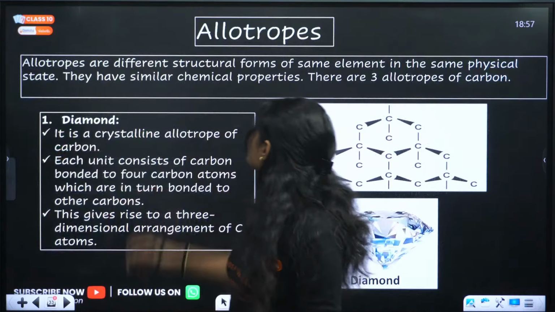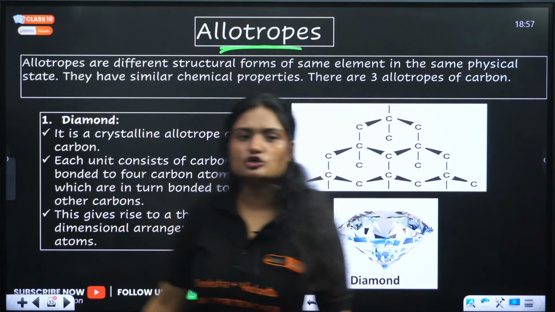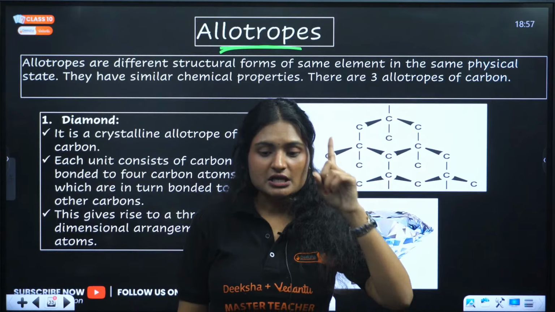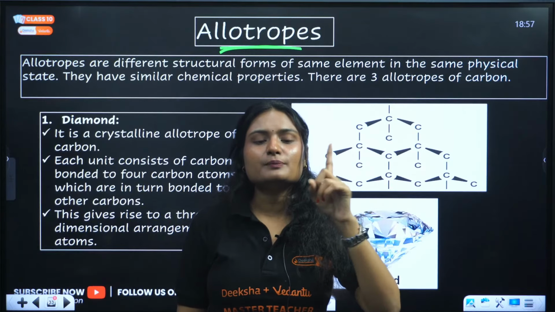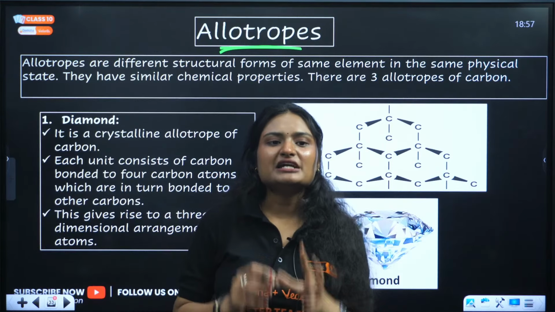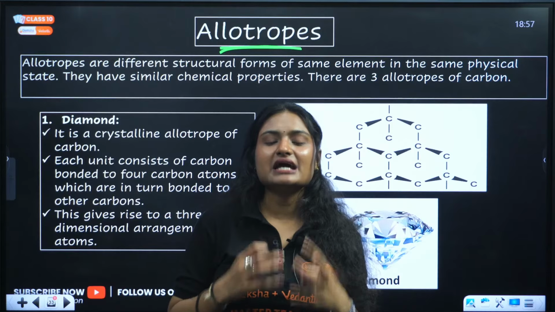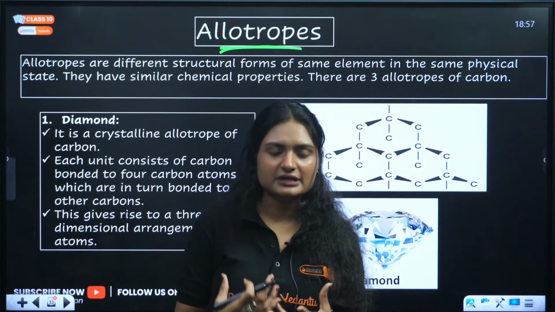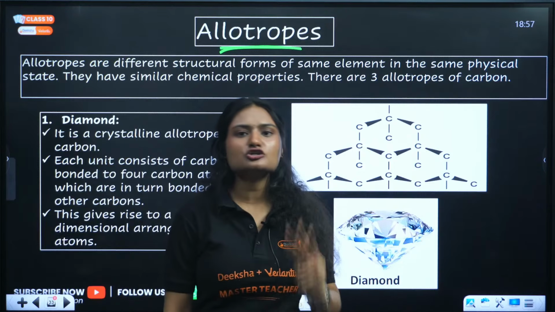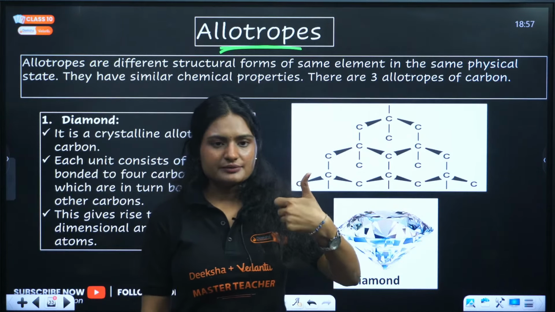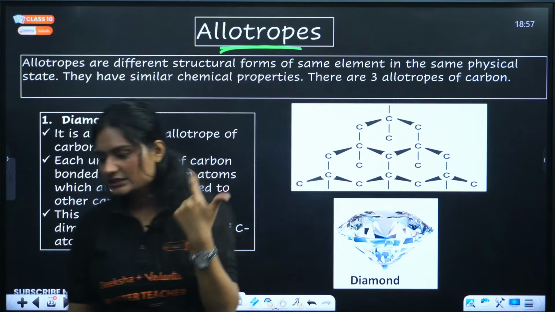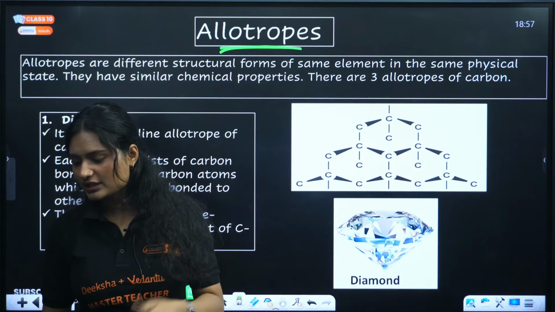Next is allotropes. What are allotropes? Allotropes are made up of the same element, but they have different structural forms. Majorly there are 3 allotropes of carbon: diamond, graphite, Buckminster fullerenes, okay?